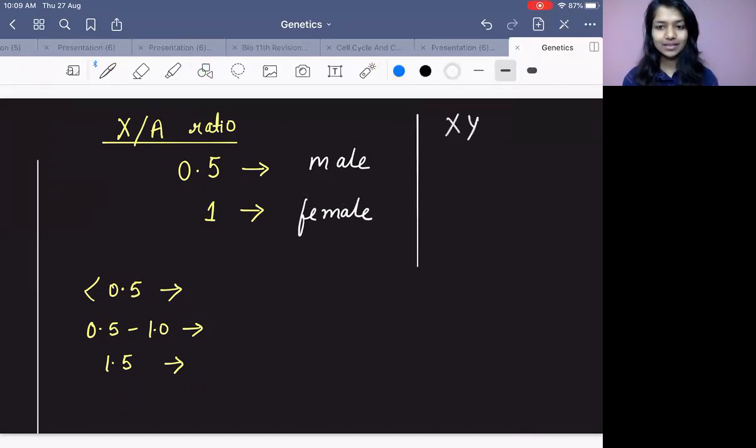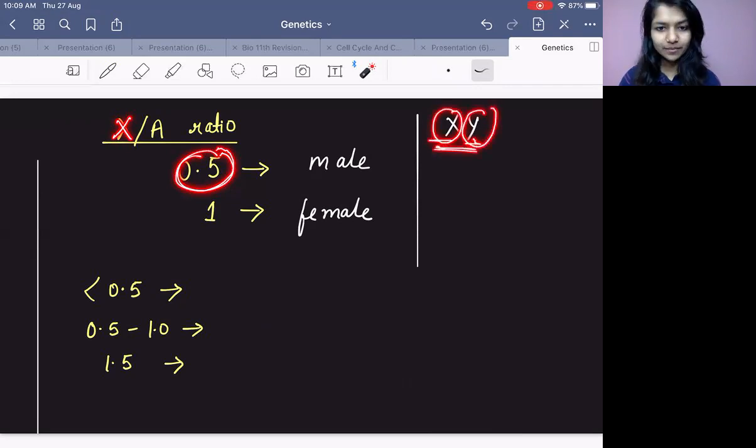XY type, right? This is just to remember so that you don't get confused. Let's say I am saying 0.5 is X. You know that XY gives you male. So to get the male, 50% should be X and the other 50% should be Y. So if 0.5 is X, that means 0.5 is Y. X and Y are equal. That means it will be a male.